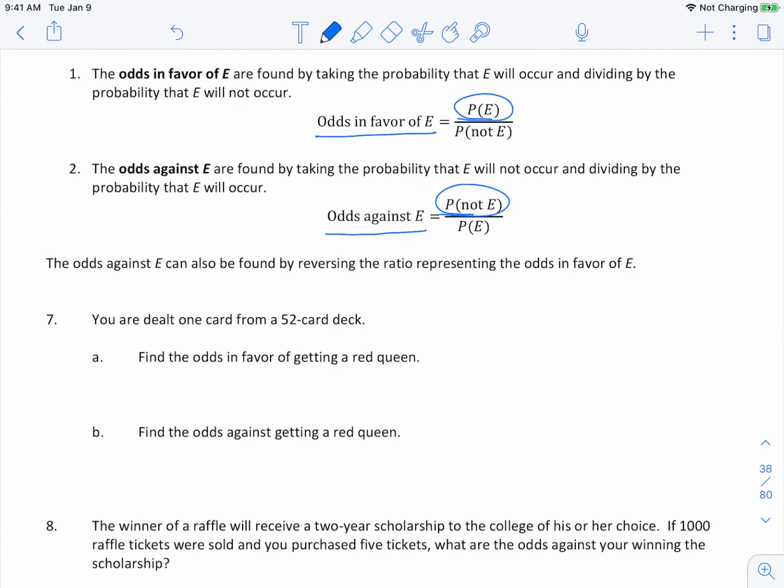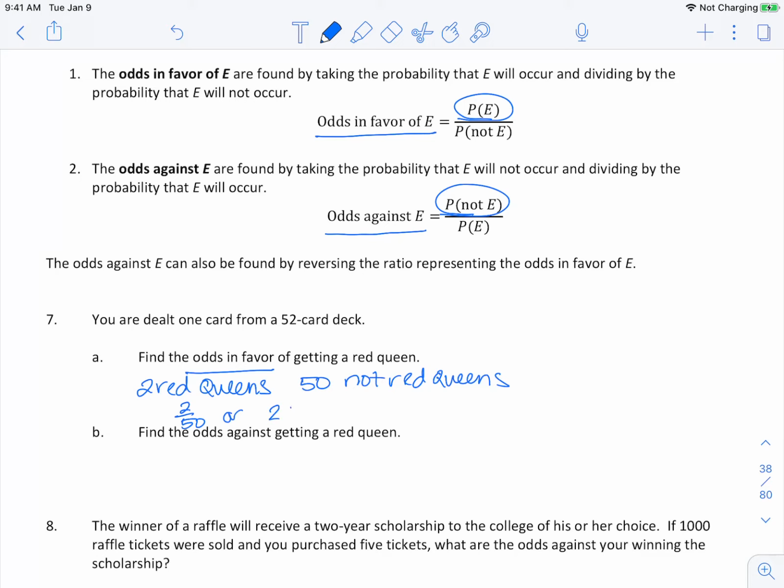You are dealt one card from a 52 card deck. Find the odds in favor of getting a red queen. So you want the odds in favor of getting the red queen. So odds in favor, there are 2 red queens. And then the rest of the deck would be 50 not red queens.